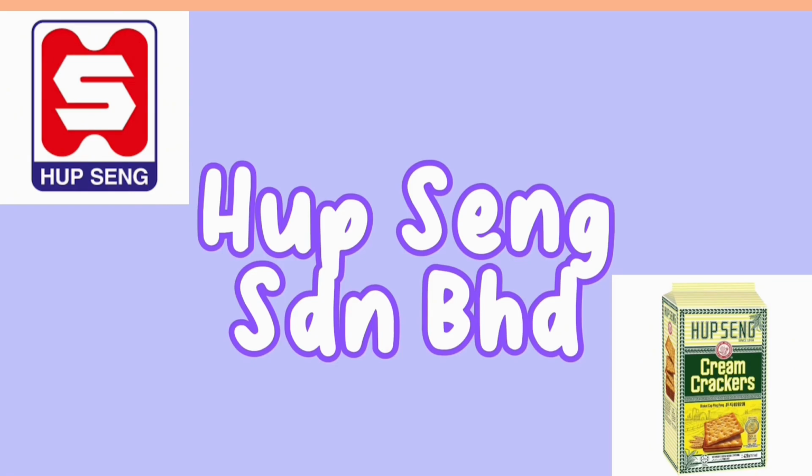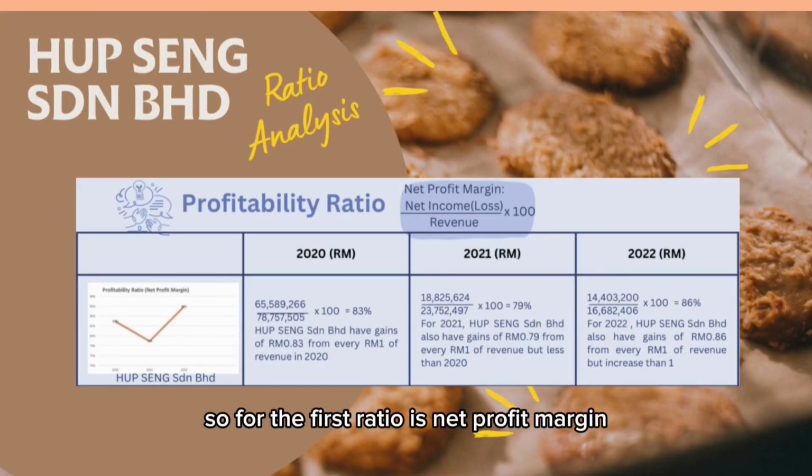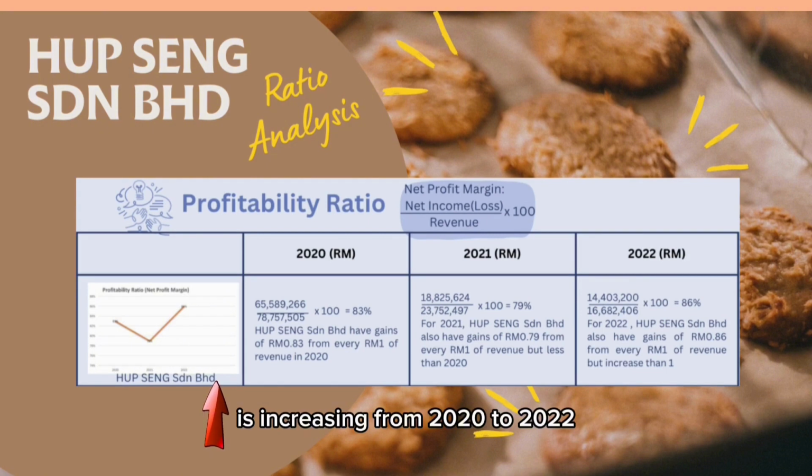Now I will explain the ratio analysis of Hasbullah company. So the first ratio is net profit margin. For Hasbullah company, for 2020, Hasbullah got 83%, for 2021, 79%, and the last one is 2022, Hasbullah got 86%. As we can see here, the net profit margin for Hasbullah company is increasing from 2020 to 2022.